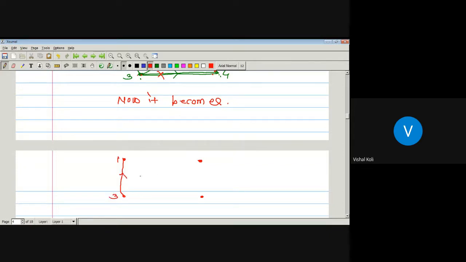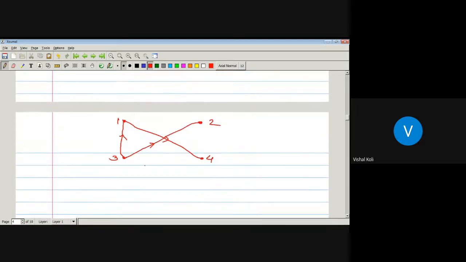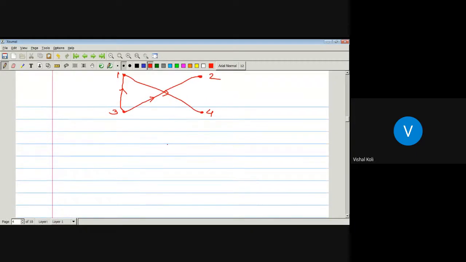Okay. And this 1 is related to 4, and 3 is related to 2. So this will be our given diagram. Now as 1 is related to 4, then we have to put this 4 at some higher level. Here is 3, here is 1, and here somewhere is our element 4. And here it's 2.